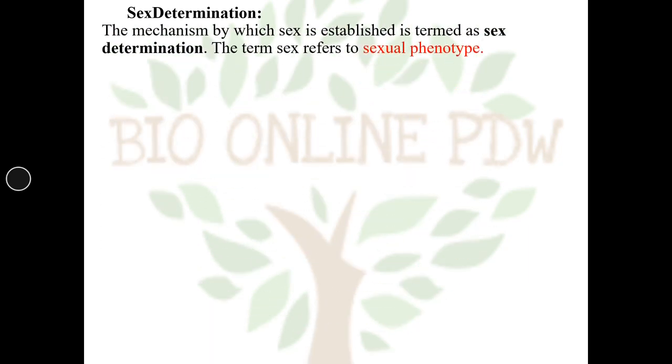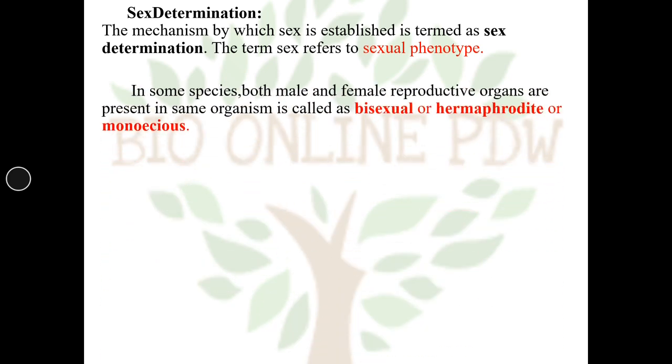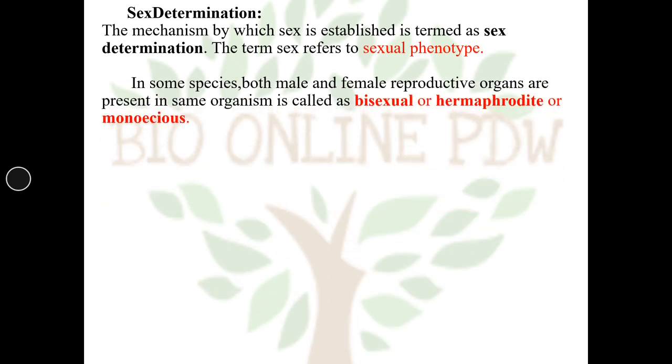The mechanism by which sex is established is termed as sex determination. The term sex refers to sexual phenotype. Let us see the definition of bisexual or hermaphrodite. In some species, both male and female reproductive organs are present in the same organism.